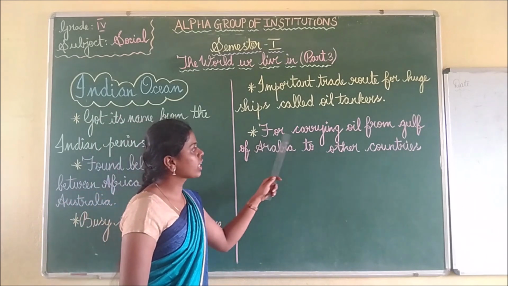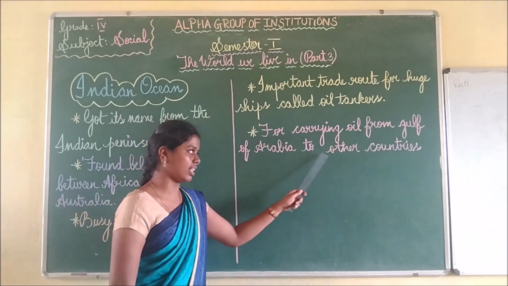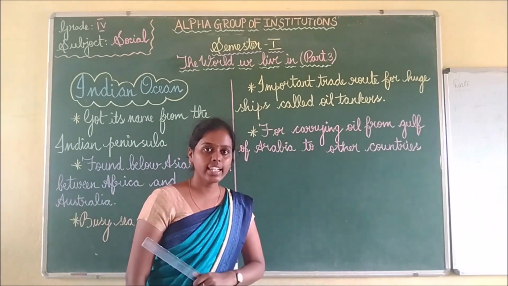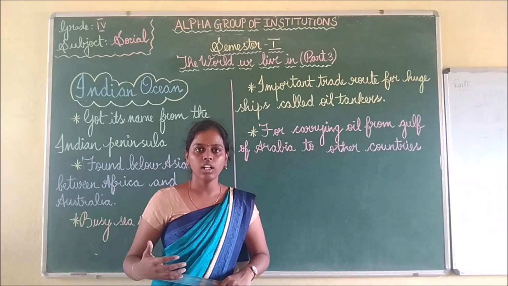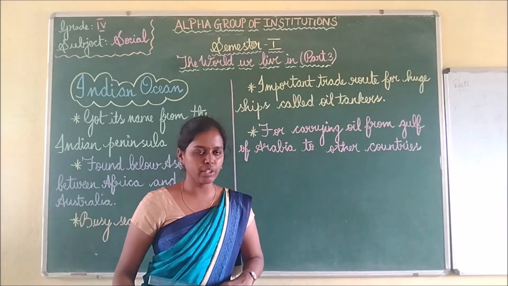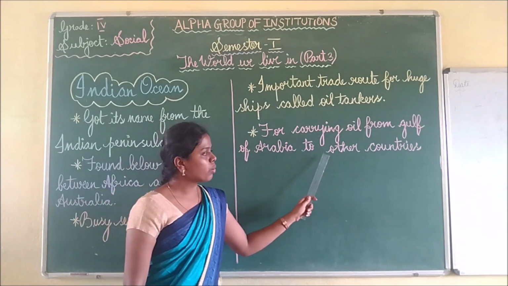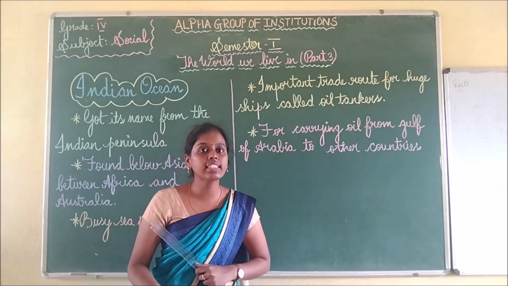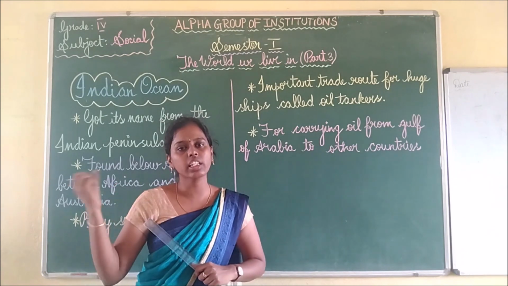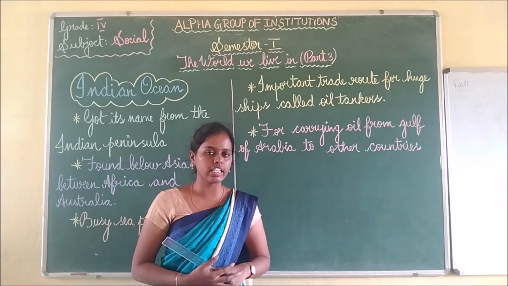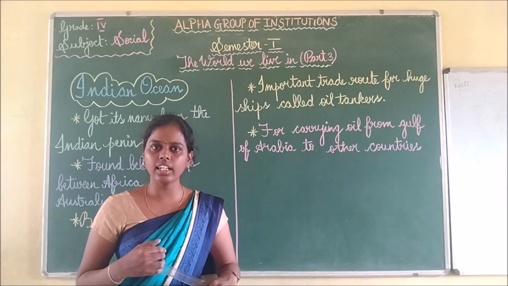For what? For carrying oil from the Gulf of Arabia to other countries. In Arabian countries more oil is produced. So they will take the oil from the Gulf of Arabia and give it to many other countries. How will they take it to other countries?